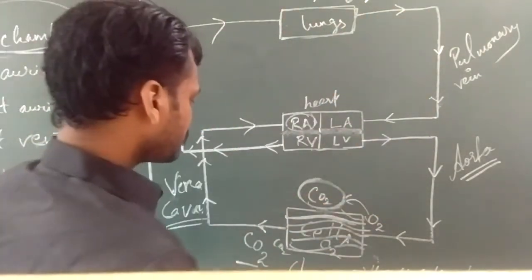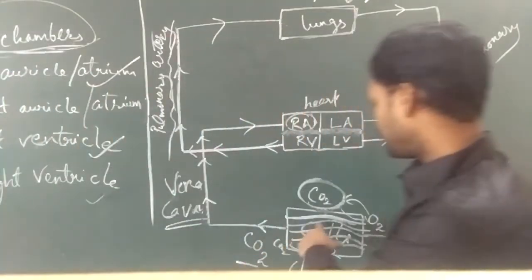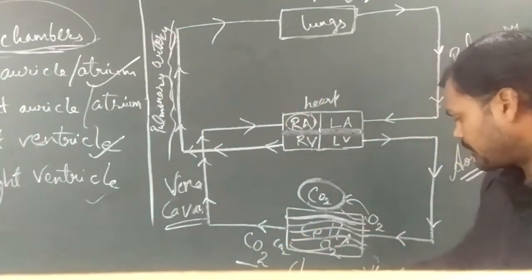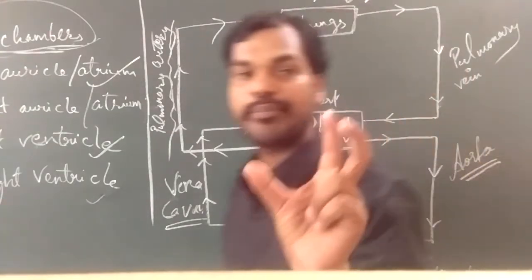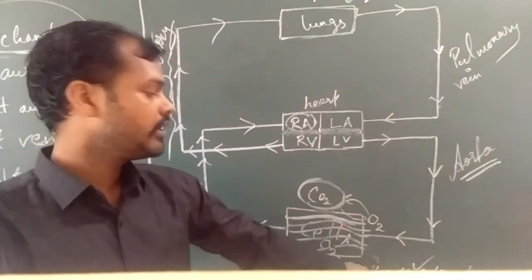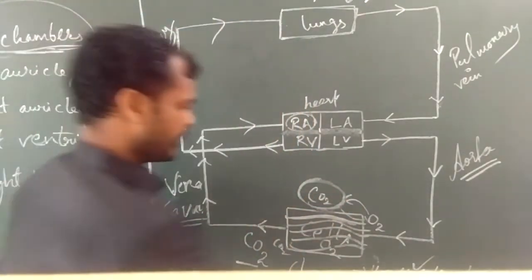So here, the main important thing, now coming to the different types of cells. Suppose it is the liver. In the liver, the hepatic artery will be bringing the oxygenated blood, and the hepatic vein will be taking the deoxygenated blood.